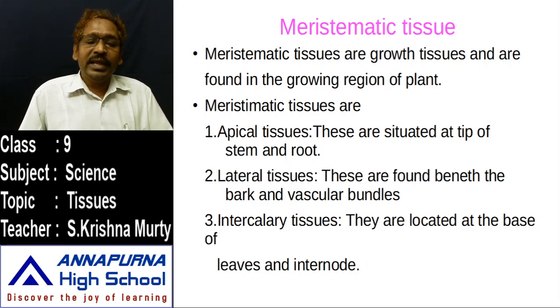And another one, intercalary tissue. Intercalary tissue is present in between the nodes. When we observe the stem, it contains nodes. The region where a round ring-like structure is there, that is a node. So around the node, intercalary tissues are there.